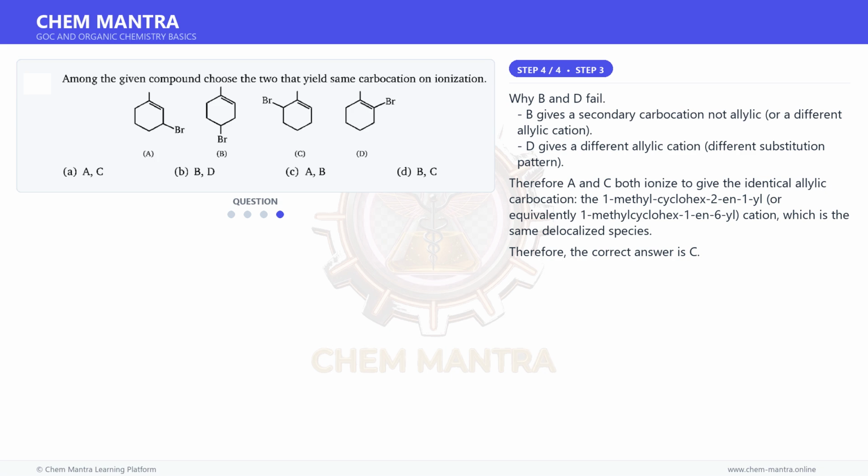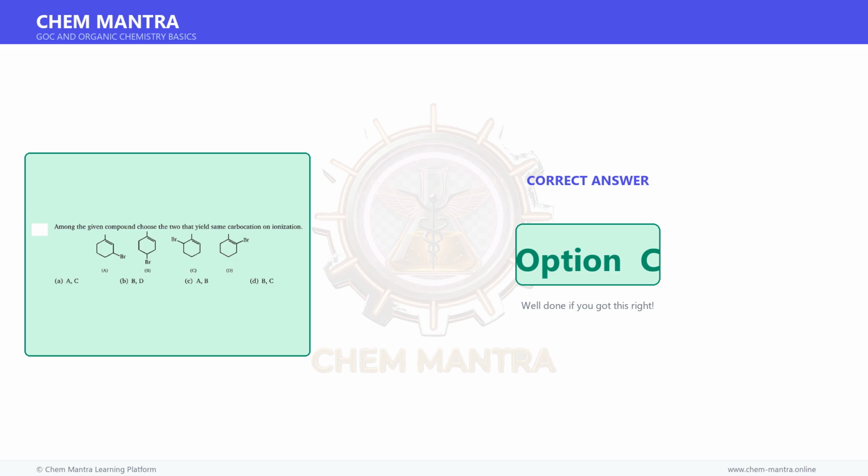Therefore A and C both ionize to give the identical allylic carbocation, the 1-methylcyclohex-2-enyl, or equivalently 1-methylcyclohex-1-en-6-yl cation, which is the same delocalized species. Therefore, the correct answer is option C.